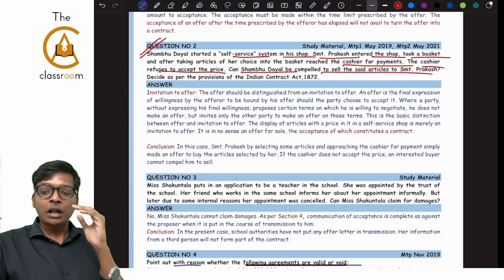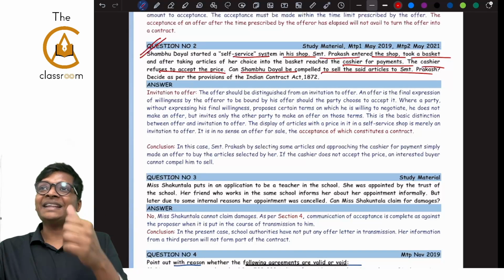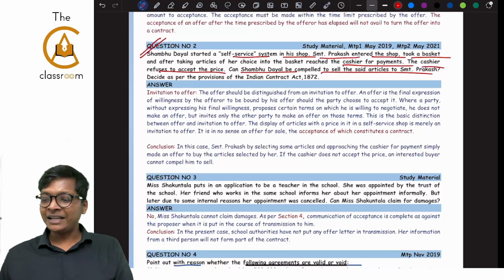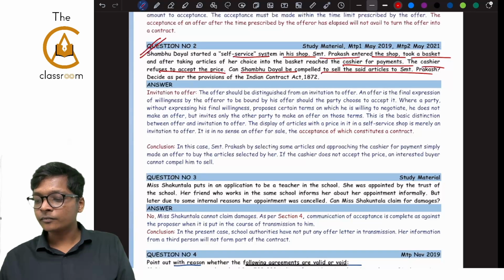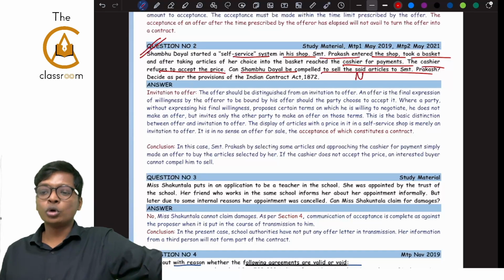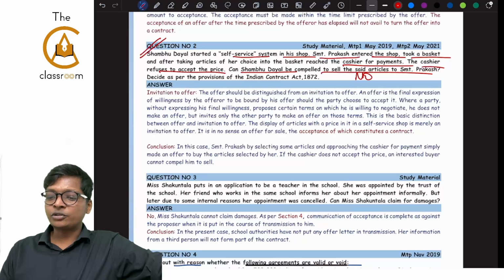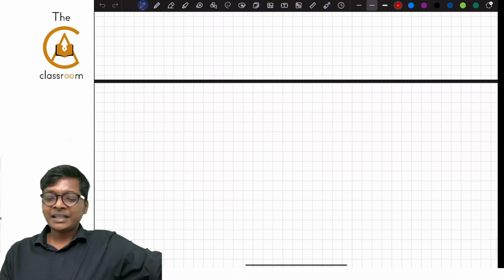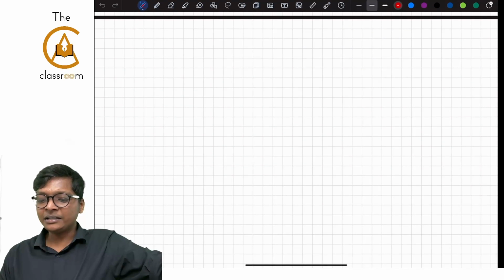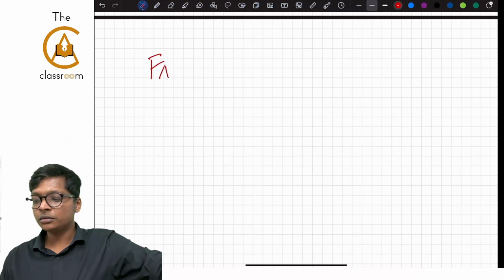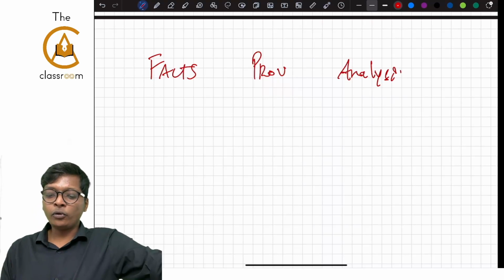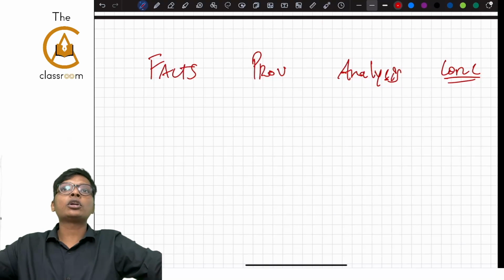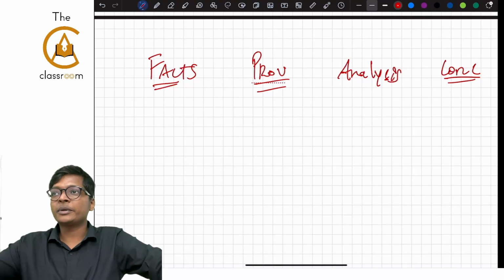I am not sure all of you got the answer correctly. Conclusion: what is the answer? Can Shambhu Dayal be compelled by Srimati Prakash? The answer is no. What is the provision for this? There are 4 elements to an answer: facts, provision, analysis and your conclusion.